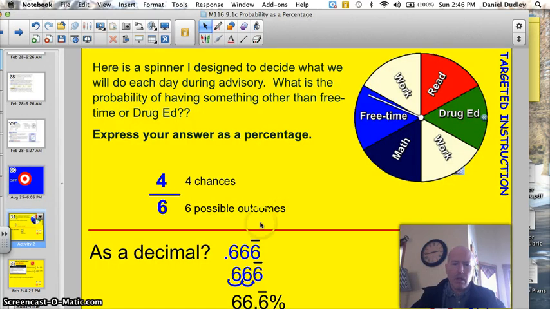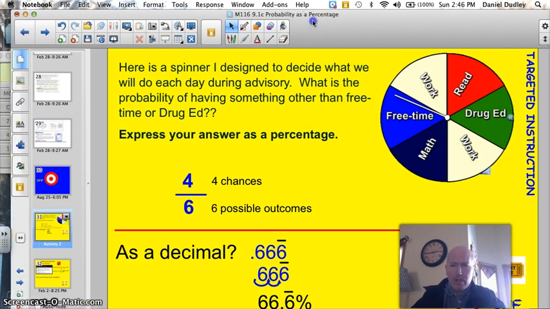Let's do this thing. Here's the spinner I designed to see what we'll do each day in advisory. What is the probability of having something other than free time or drug ed? We have a total of 6 different things here: 1, 2, 3, 4, 5, 6. We have 6 possible outcomes, and we'll put that down as the denominator. Free time and drug ed are 2 of them, so we have 4 other things it could possibly be. So we have 4 chances other than drug ed or free time. So we have 4 out of 6, and if we were expressing our answer as a fraction, we'd be done.